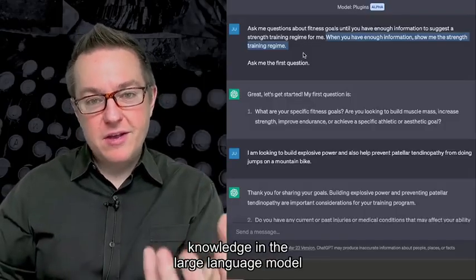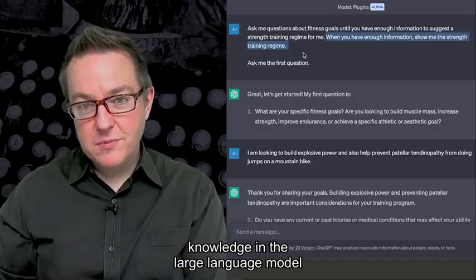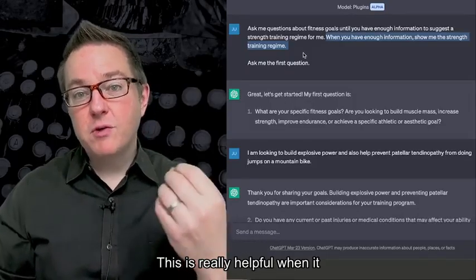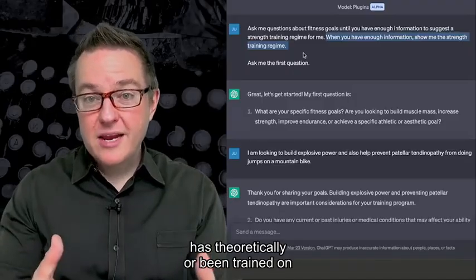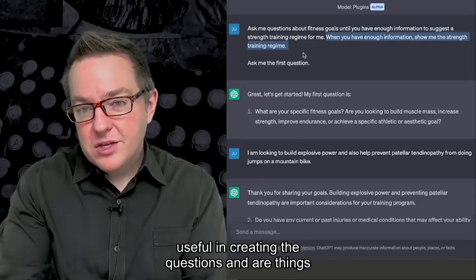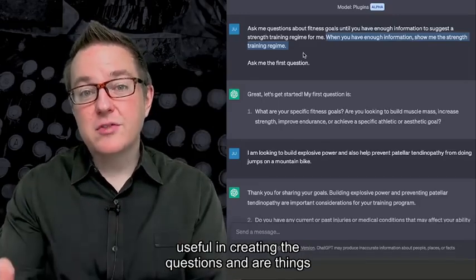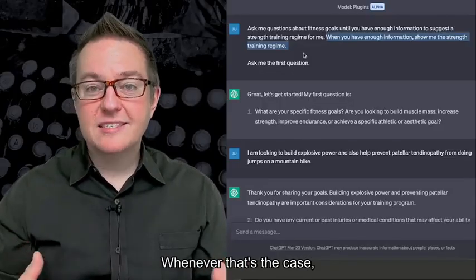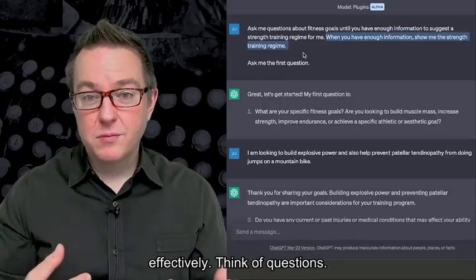Now, this can also be used for other things like quizzing and playing games, anywhere where we want the knowledge in the large language model to drive the creation of the questions. This is really helpful when it has been trained on knowledge or patterns in language that will be useful in creating the questions, and that are things we don't possess ourselves. Whenever that's the case, it can probably more effectively think up questions.